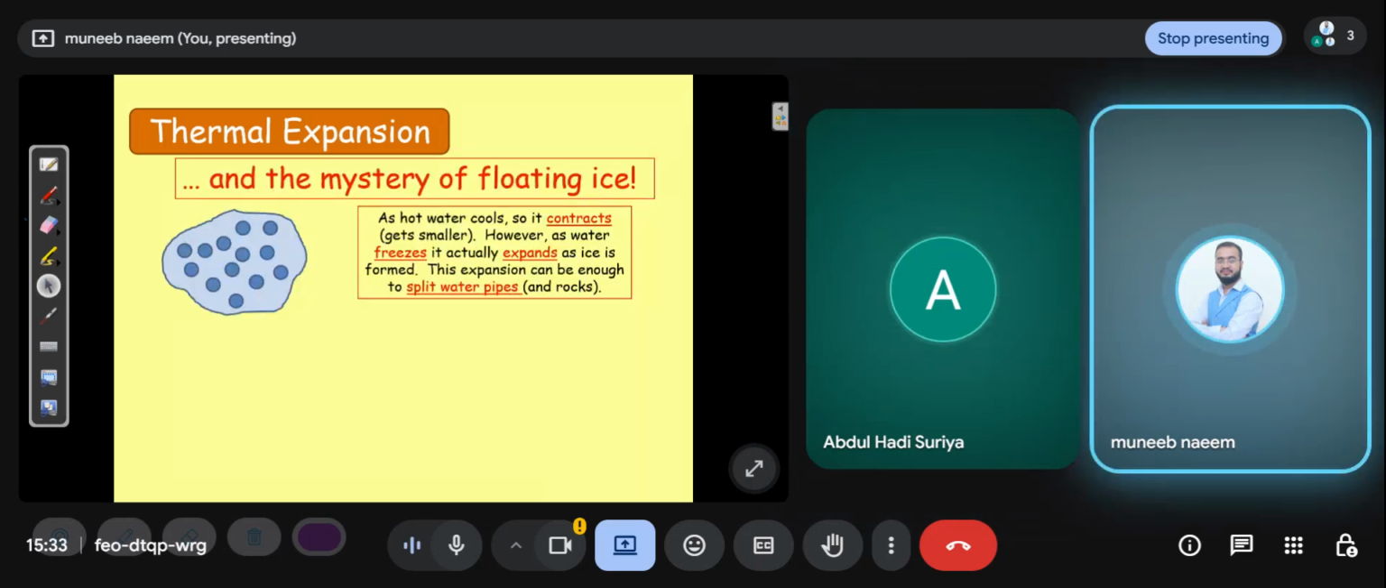Thermal expansion and the mystery of floating ice. As hot water cools, it contracts and gets smaller. However, as water freezes, it actually expands as ice is formed. This expansion can be enough to split water pipes and rocks.